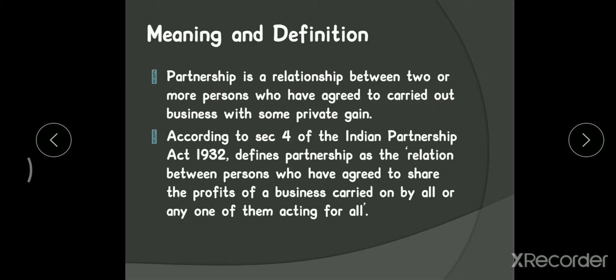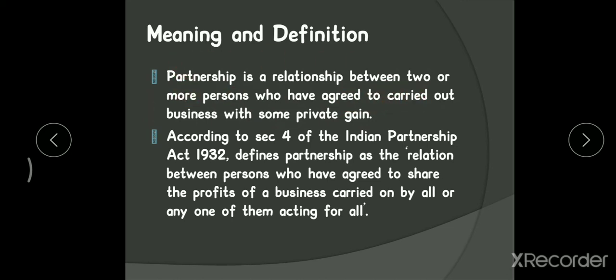So when two or more individuals come together to start a business for a common purpose, to share the profits and losses of a business, it will be termed a partnership. To be called a partnership firm, there should be at least two individuals who have made a contract, an agreement, who have given mutual consent to carry on a business with some private gain. The private gain is nothing but the common purpose, that is, the earning of profit.